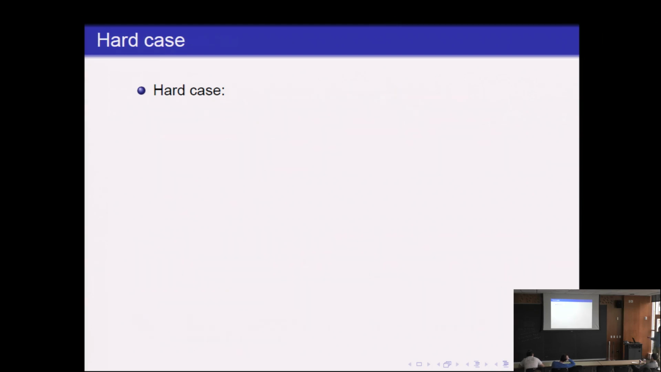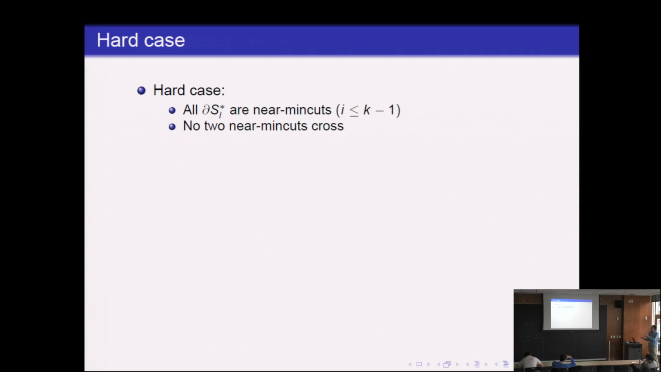So like the real hard case, there are essentially 2 assumptions. First of all, if you take the optimum solution, the smallest k minus 1 components are all near min cuts of the graph. Again, this is a pretty strong assumption because we can enumerate over them all. And moreover, none of them cross. So if we enumerate over all near min cuts of the graph, they never cross.